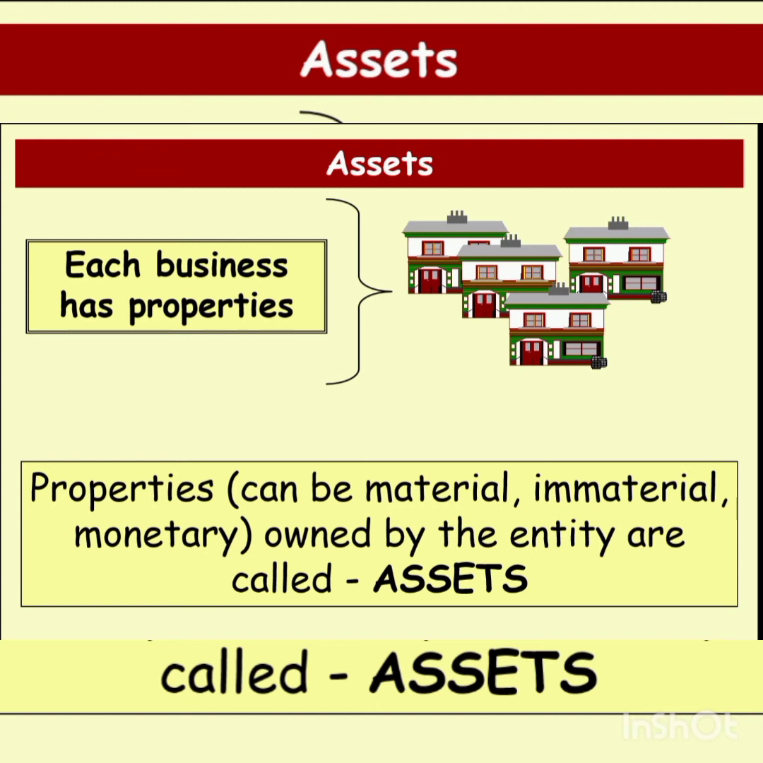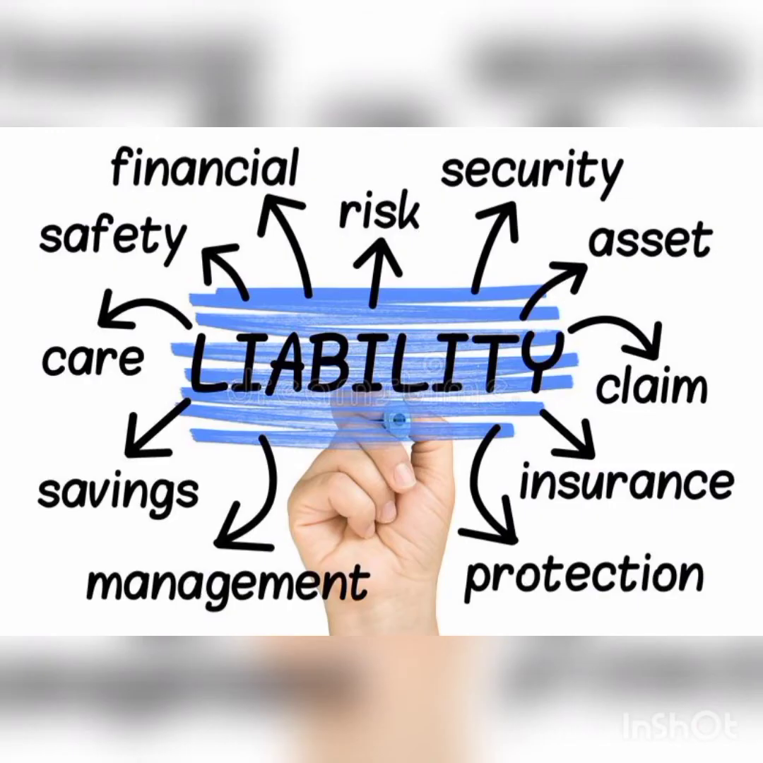The next one is liability. What is meant by liability? Liabilities are the obligations or debts payable by the enterprise in future in the form of money or goods. That is, we owe something to other persons, and we have to give that amount back. It's our responsibility, which is known as liabilities. Liabilities denote the amount which a business owes to others.